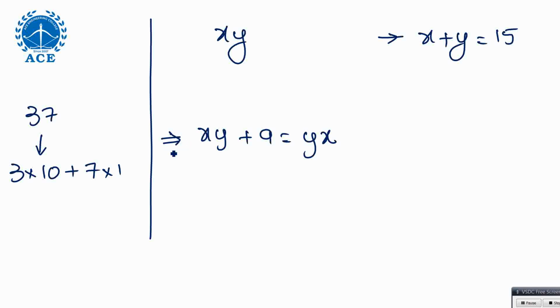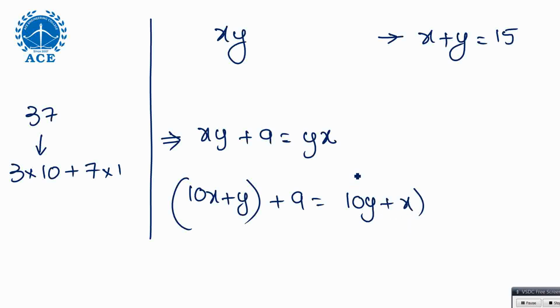The second condition is this. Now listen, XY can be written as 10x plus y. Why? X is in tens place, y is in units place. YX can be written as 10y plus x. Now 10x and x, the difference is 9x.